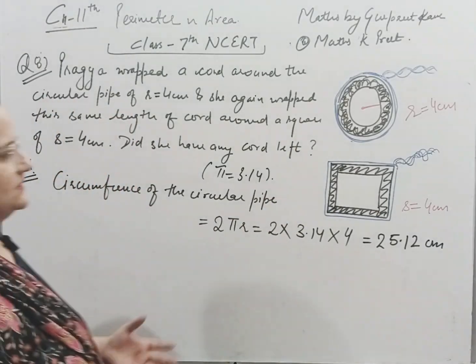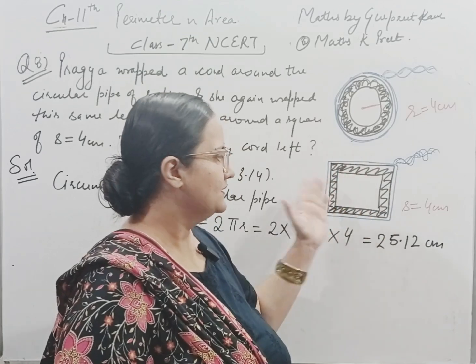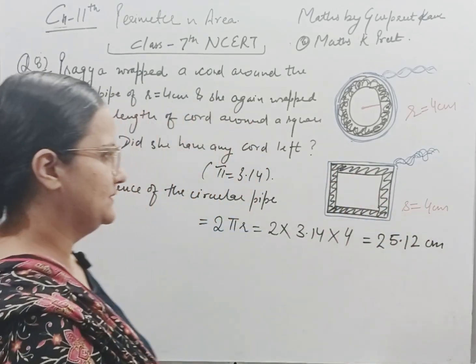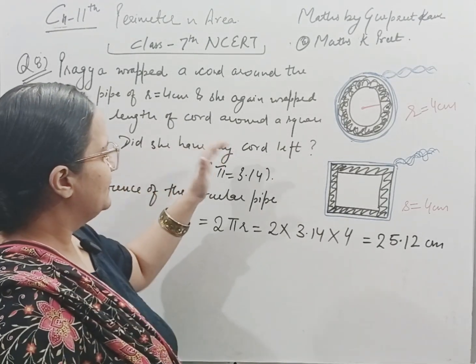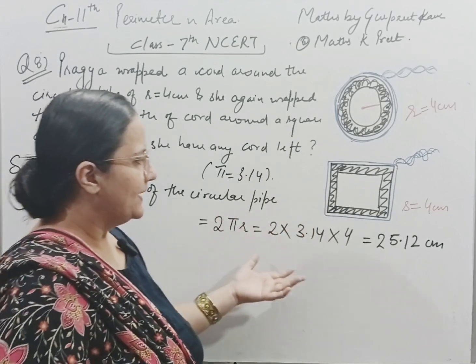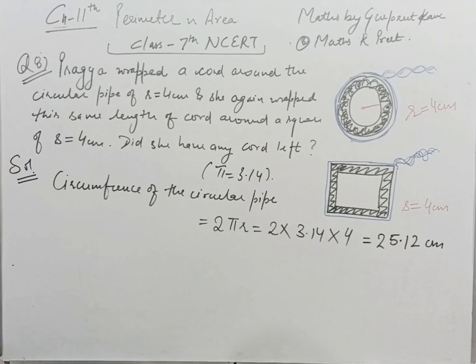Now this same length she again wrapped around a square of side 4 centimeter. So we have to find, is there any length of this cord left after wrapping it on the square? For that we first find the perimeter of this square shaped figure.